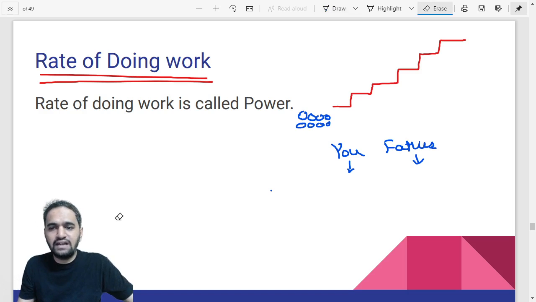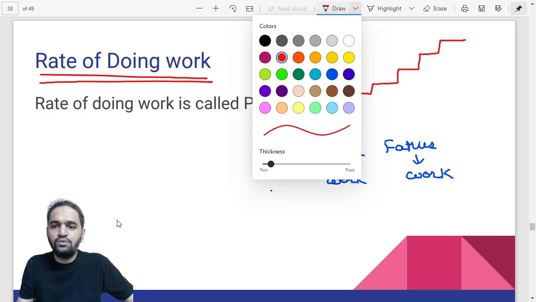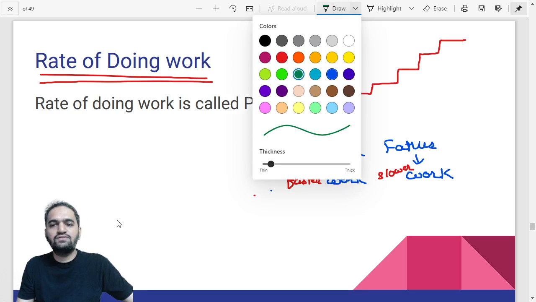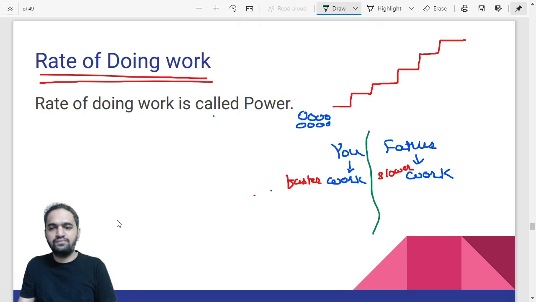Father is also doing the work. That means he is also keeping the ball from bottom to the top. So you are doing the work, father is also doing the work, but there is a difference. The difference is you are doing the work at a faster rate, so faster work, and this is slower work. Your father is doing the work very slowly. So we need to differentiate between the two, right? There should be some way so that we can find out who is doing faster work and who is doing slower work. For that we have the concept called power.